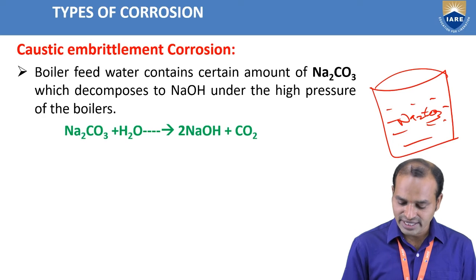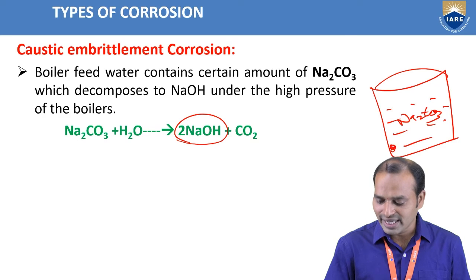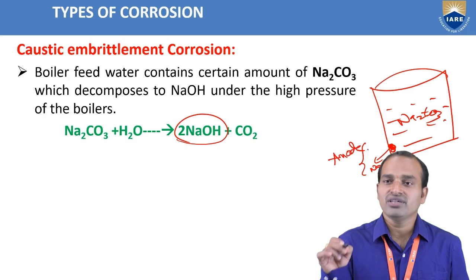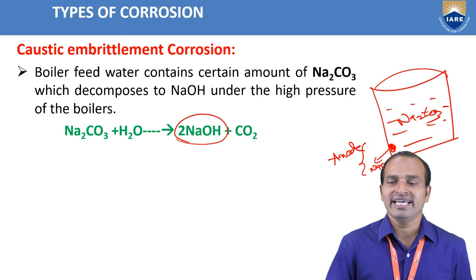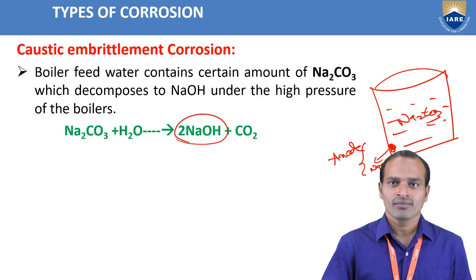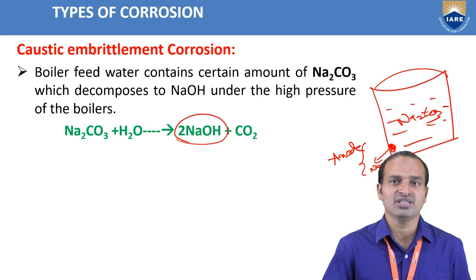When NaOH forms in the boiler feed water, that part acts as an anode. Suppose here NaOH is present, so this part acts as an anode. Here we observe small hair cracks, or pits form. That area undergoes corrosion. The boiler feed water contains a certain amount of Na2CO3, which decomposes to NaOH under the high pressure of the boilers. In high pressure boilers, the lime and Na2CO3, soda, added to the water form NaOH.